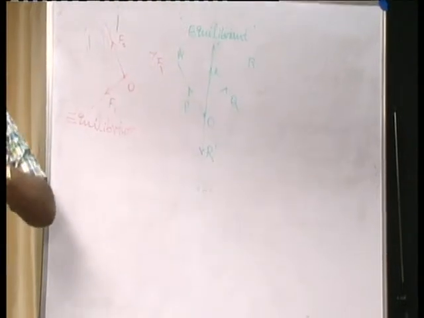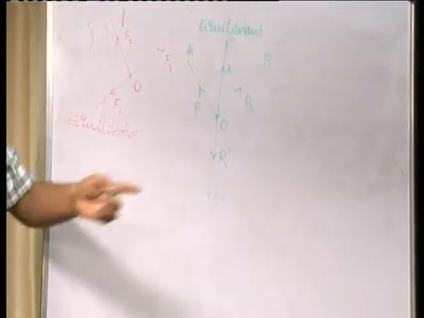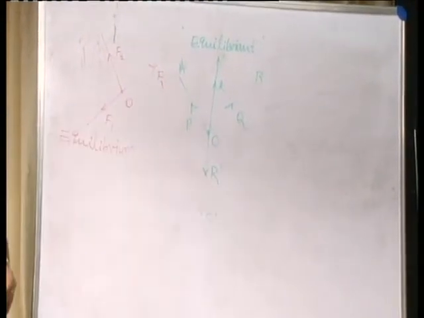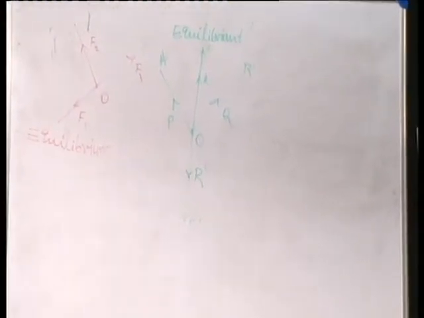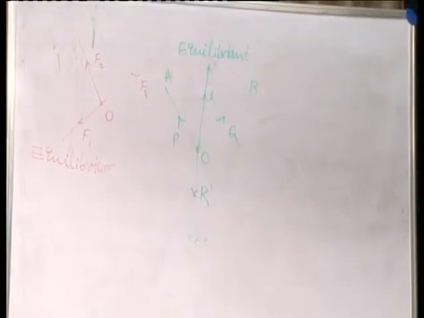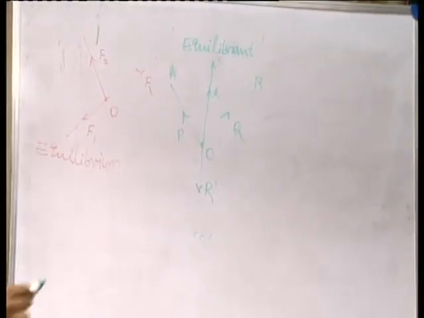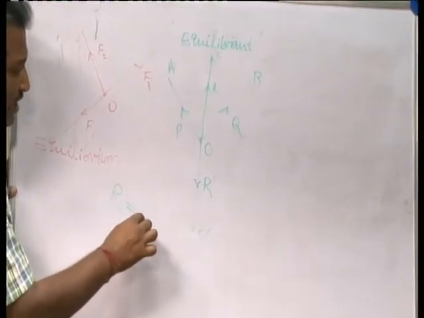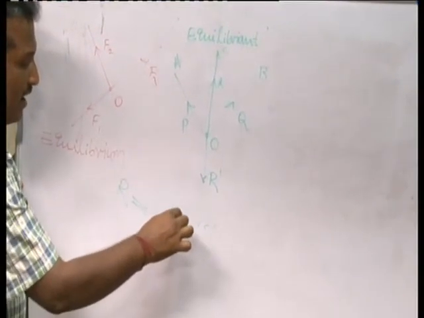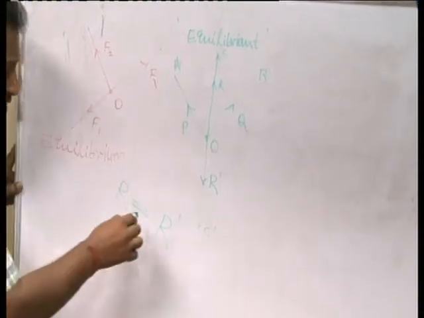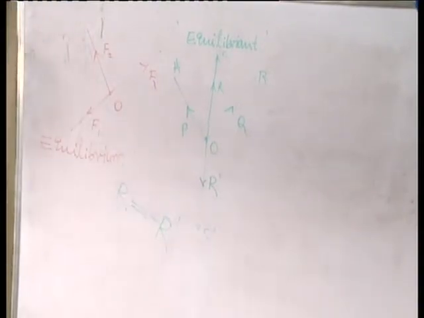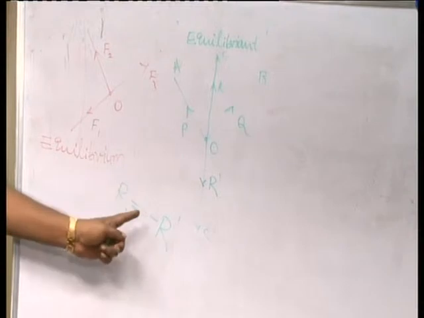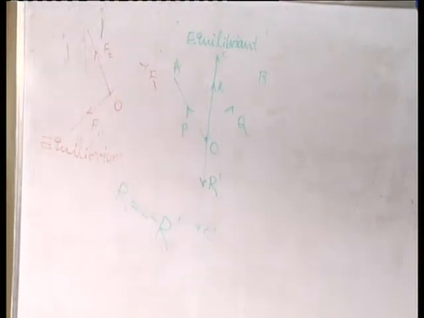So, equilibriant, in a simple sense, you can define. Equilibriant is a single force which is equal and opposite to the resultant. Equal means the resultant R is equivalent to the equilibriant R dash. Opposite means you just put a minus sign.